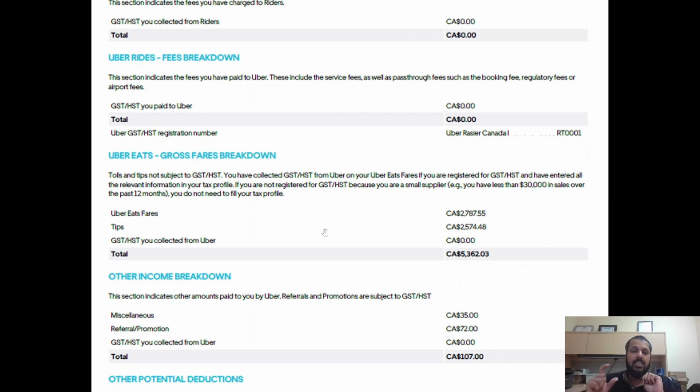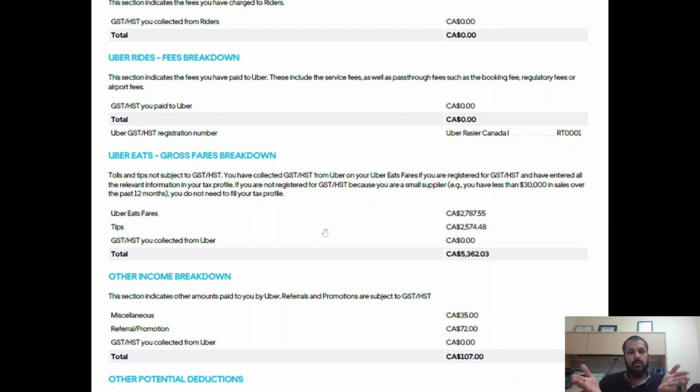So Uber will be collecting $11.30 from the customer and sending it to you. This is what happens when you register for GST or HST. And then it keeps going. It's not that the next year, if your income comes down, you won't be charging HST. No, it's not like that. Once you register, you have to collect HST and GST and make sure that you are reporting the appropriate amounts in your GST HST return.